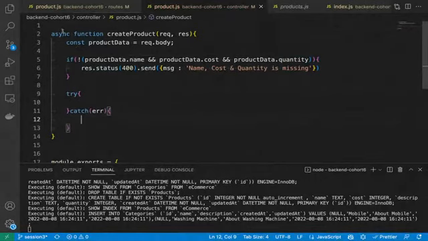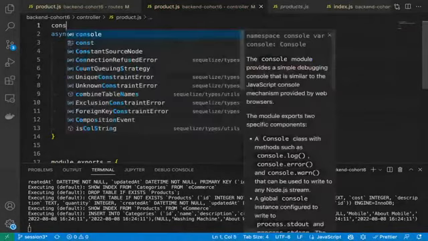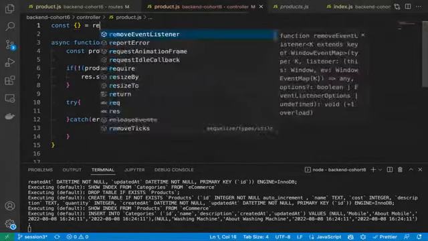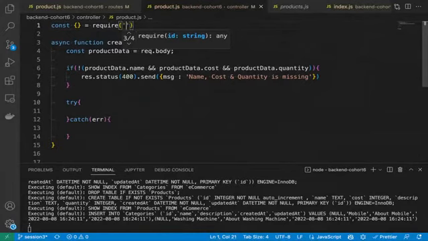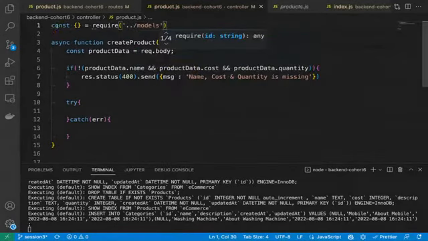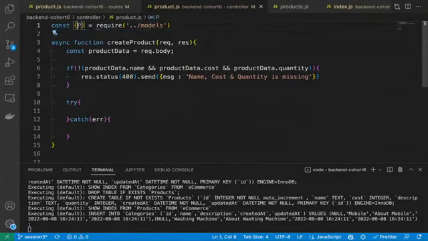So let's first call the model from here. Let's fetch the model, and our model would be products. Similar way, as we did for category, we will take the products here. Correct?